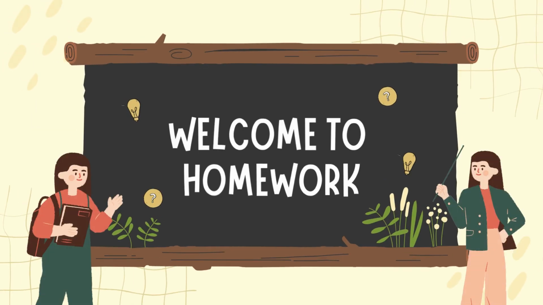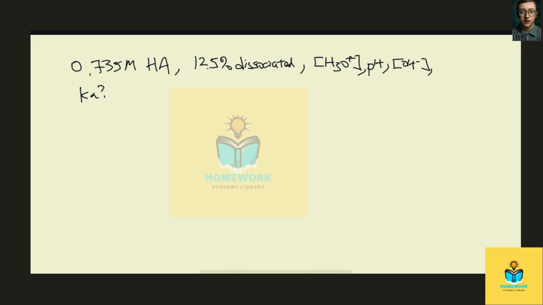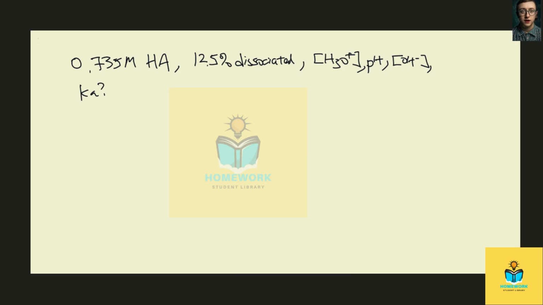Welcome to homework. We're given a 0.735 molar weak acid, and it's also given that it is around 12.5% dissociated. What would be the concentration of hydronium, pH, hydroxide, and also pOH of the solution? And then for part two, we also have to find the Ka of the solution. So first of all, let's write out the acid dissociation reaction.